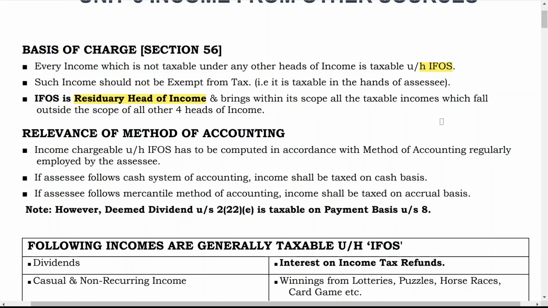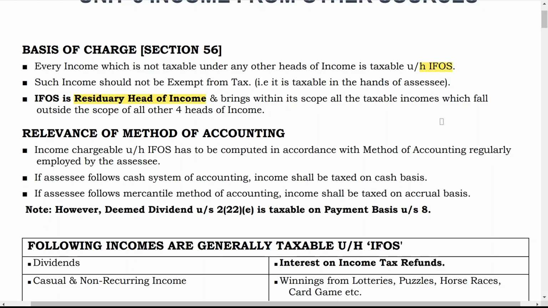Now there are total four heads of income other than income from other sources: first is salaries, second is capital gains, third is profits and gains of business or profession, and fourth is income from house property. So if any income is not falling in all these heads, then that income is taxable under this head because it is a residuary head of income.